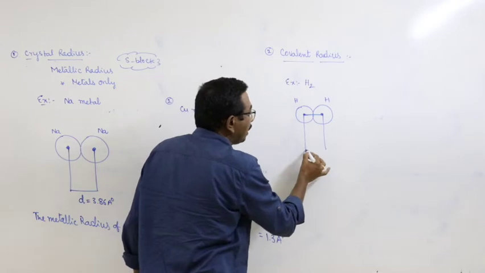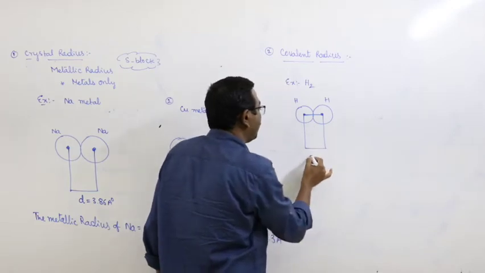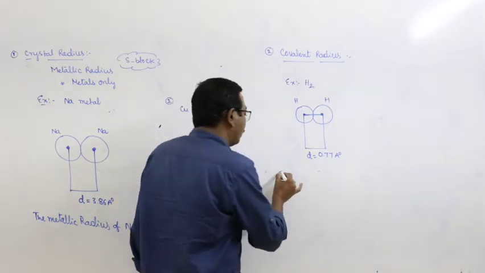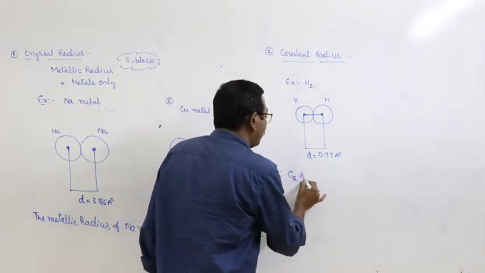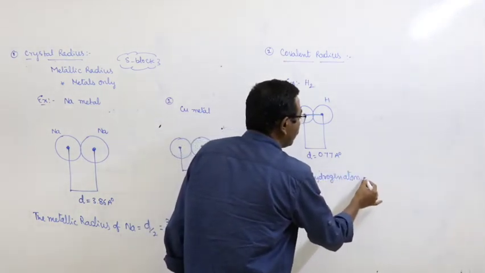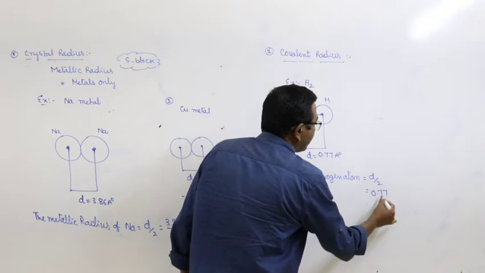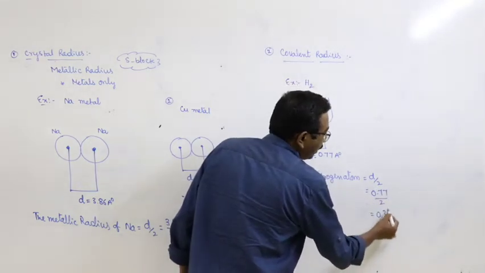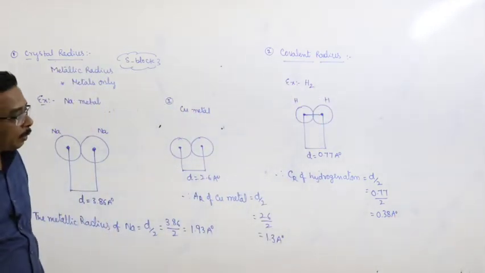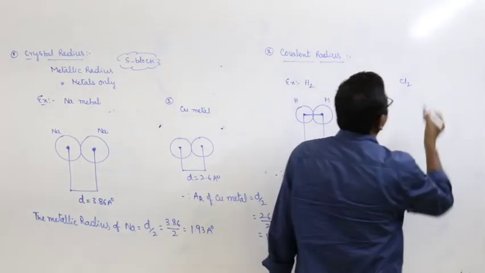Now, the internuclear distance between the two nuclei D is equal to 0.77 angstrom units. Therefore, the covalent radius of hydrogen atom is equal to D by 2, that is equal to 0.77 by 2, that is equal to 0.38 angstrom units. Okay, go for another example, chlorine molecule.